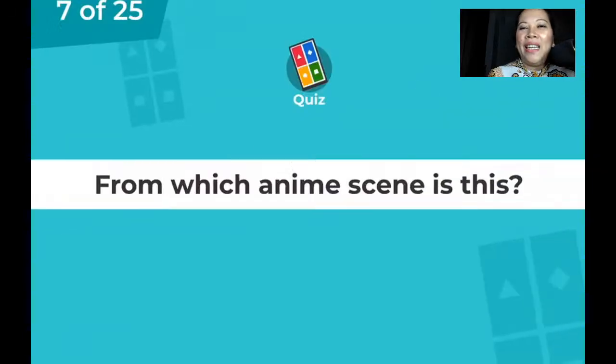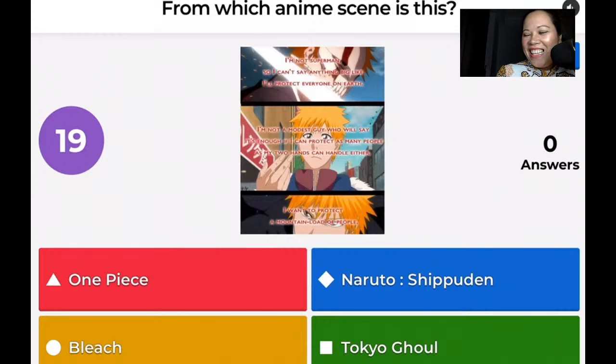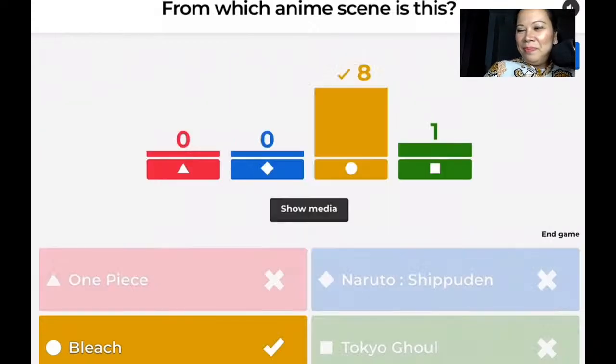Okay, next one. It's okay, Clixie. This one. From which anime scene is this? It's okay, Clixie. As long as you had fun just clicking on the different color boxes. Yes, it was from Bleach.